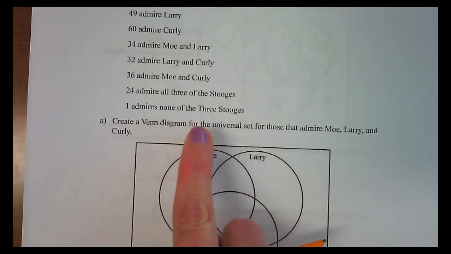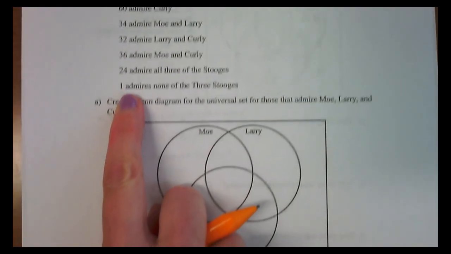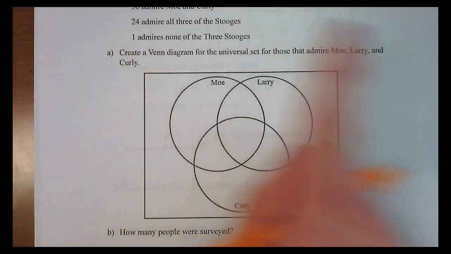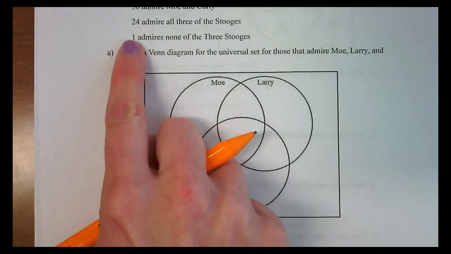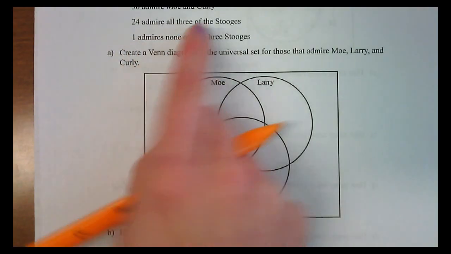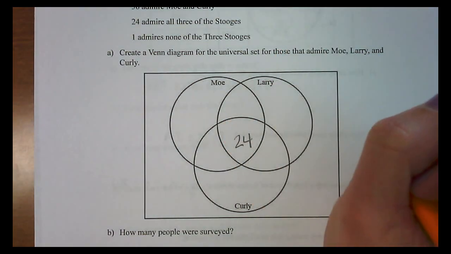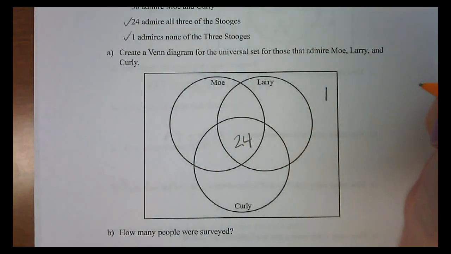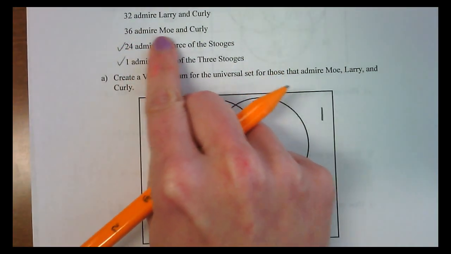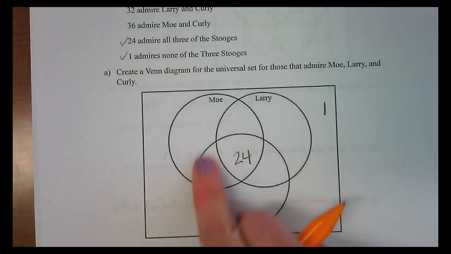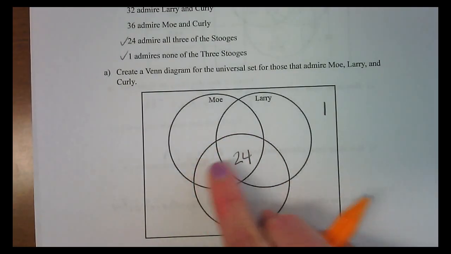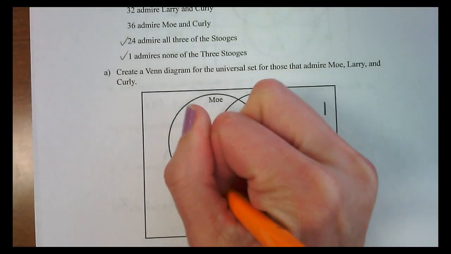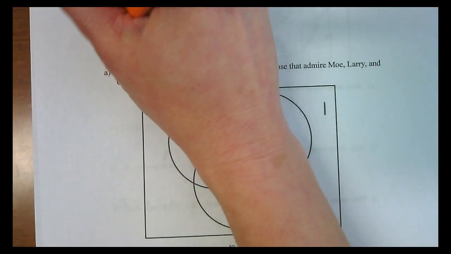On page 24, we have this long thing of information here. Remember, we want to start at the one that overlaps everything. In this case, that's 24, and mine are all 3, so 24 would go here. This piece of information where it says 1 admires none, that's telling you what's on the outside. 36 admire Mo and Curly, so Mo and Curly are going to be this group right here. We already have 24 of them, so that leaves 12 to go here.